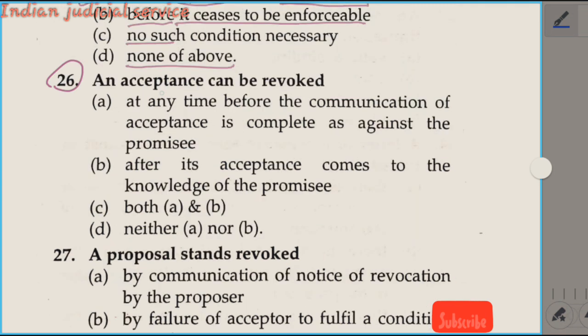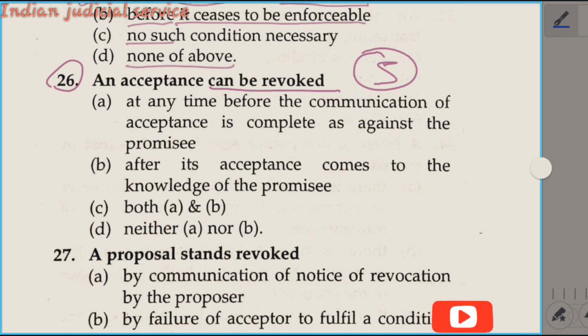Question number 26. An acceptance can be revoked. The provision for revocation of acceptance is in section 5 of the Indian Contract Act 1872, which deals with revocation of proposal and acceptance.